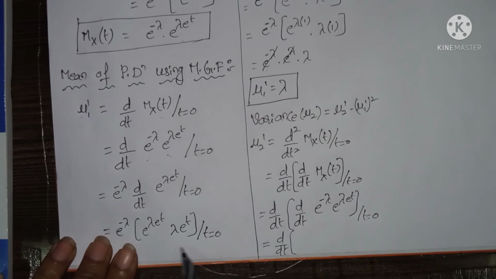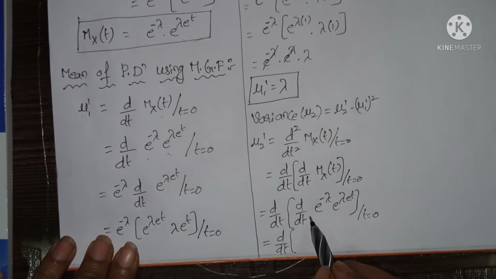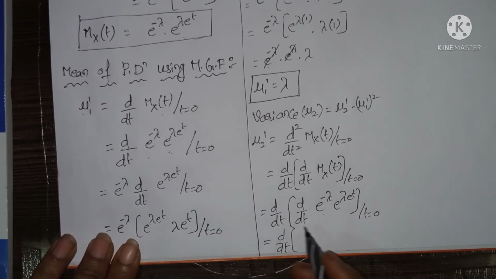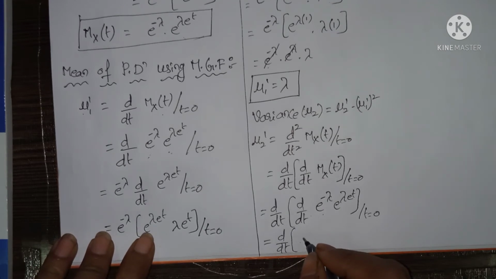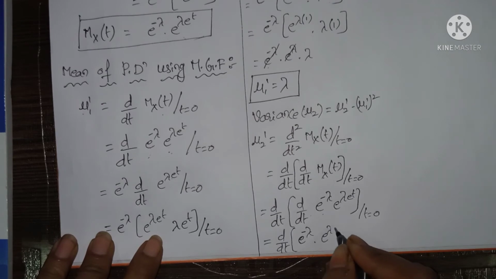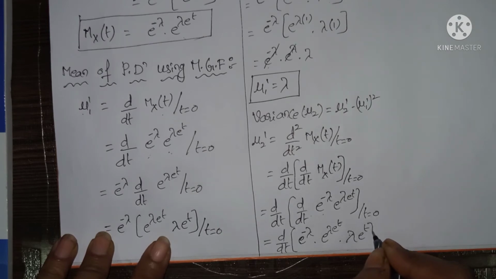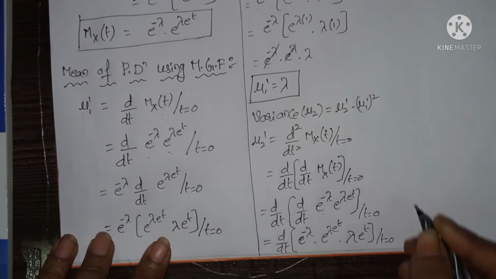In place of this we can write this term, or else you can do the differentiation here itself. I am using this function. So e power minus lambda into e power lambda into e power t into lambda into e power t, where t equals 0.